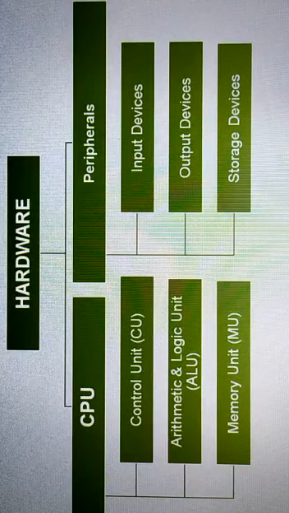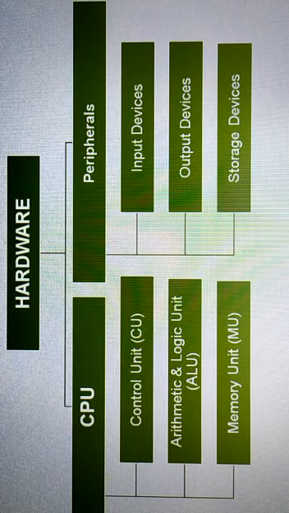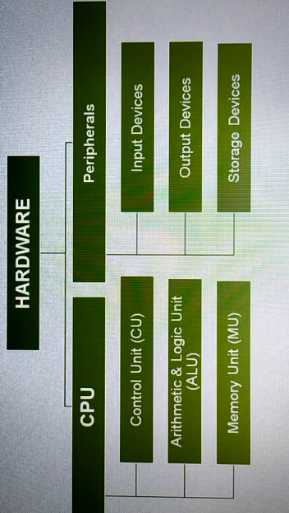Now, a little bit of comparison between the computer system and the human body, because the computer is made by humans. When we think about the CPU, the human brain has two parts: one which controls all our actions, and the other which stores all the things that are to be remembered.